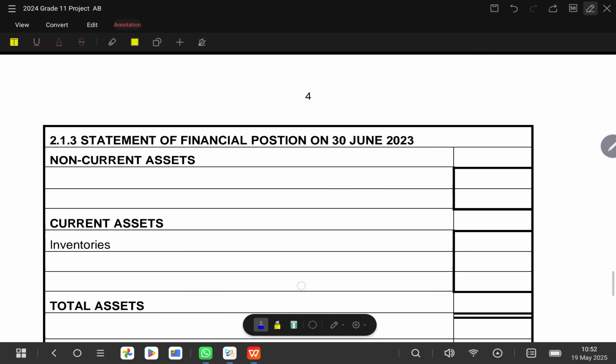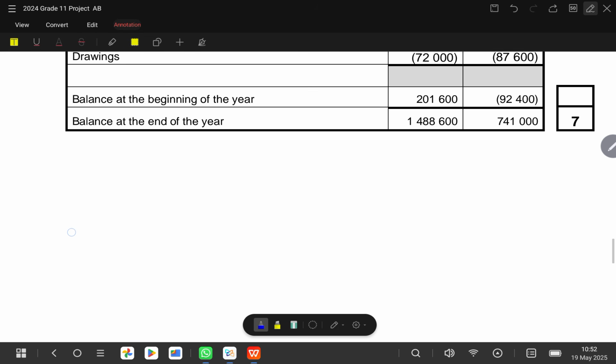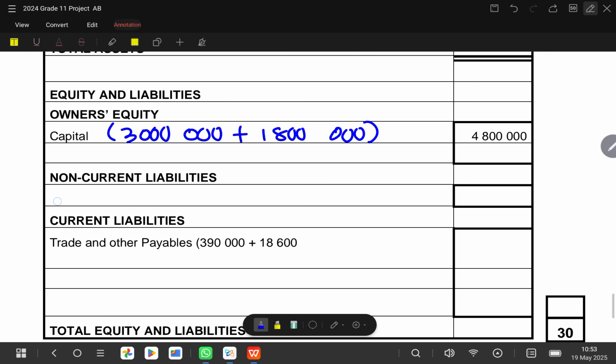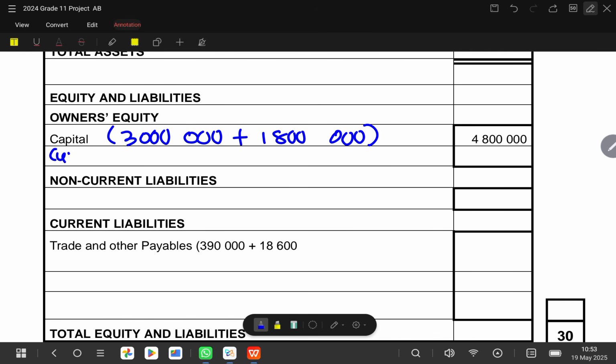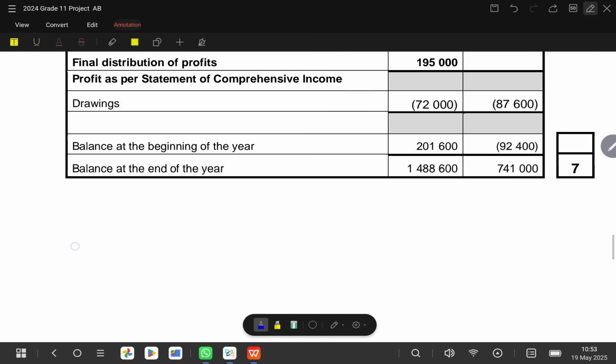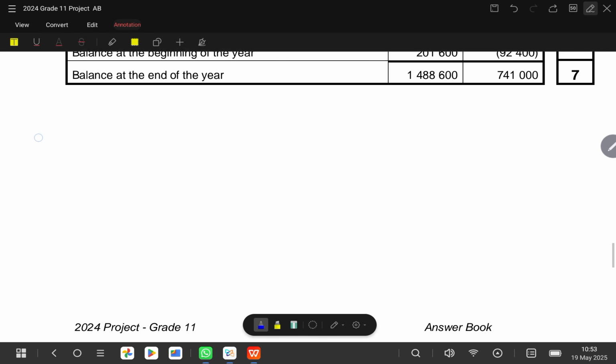Both of them have a credit balance, so under our current account we are going to say 1,488,600. Then we'll say plus the current account for the other partner, which is 741,000.